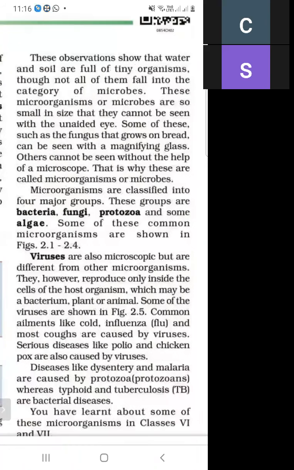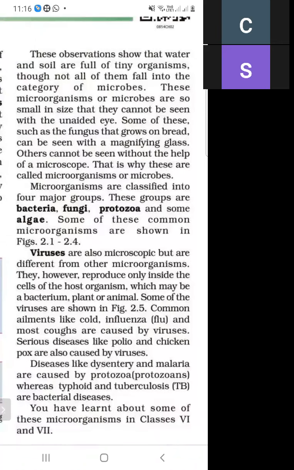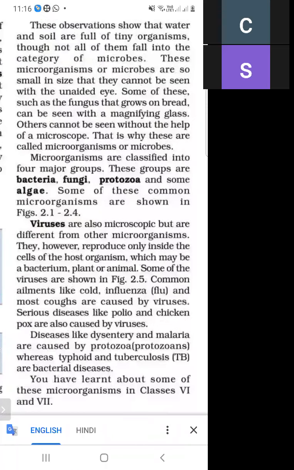Microorganisms are divided into four major groups: bacteria, fungi, protozoa, and algae. There is also a category of viruses, which are also microscopic, but this is different from microorganisms.